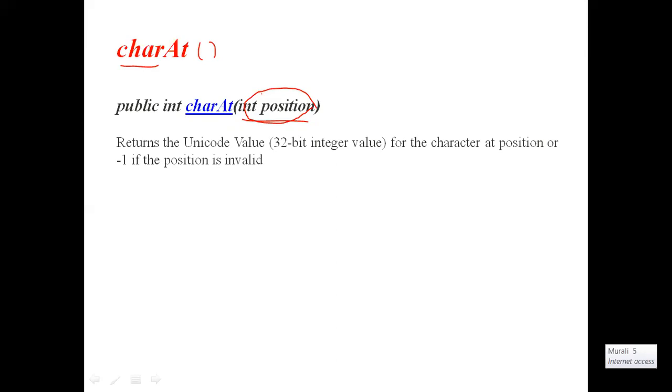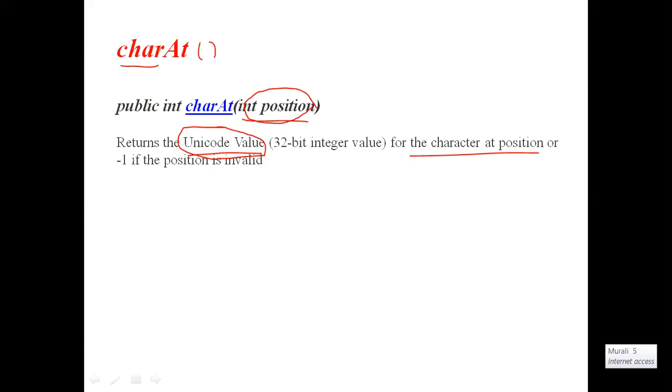But when we come to the Hadoop Text, t1 is equal to Murali. What is the character at position one? U is actually there, but it doesn't directly display the character. It will give that character in UTF format, meaning it returns the Unicode value for that character. For the character at that position, it will give its Unicode value instead of directly the character.